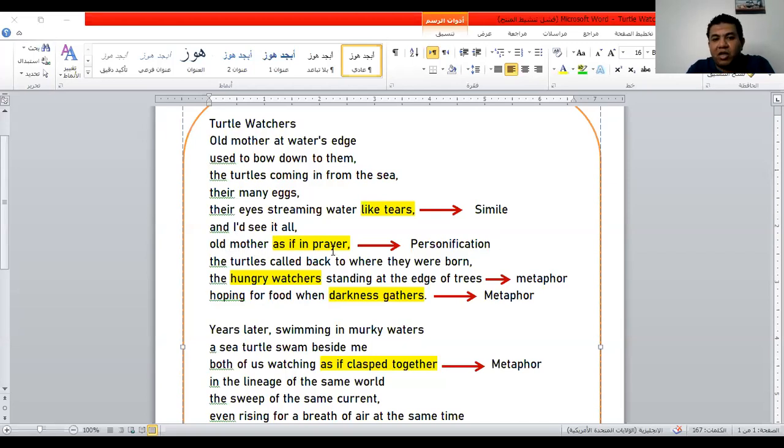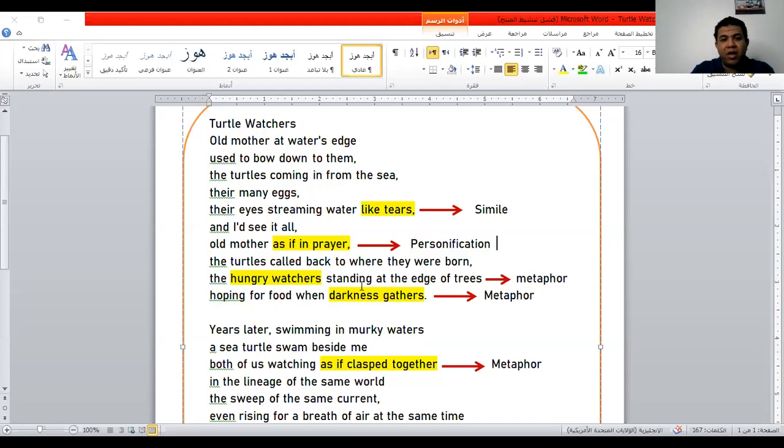This is personification because it looks like the mother when it lays eggs, like a person who is in prayer, steady, and he doesn't move, he doesn't speak, he doesn't make anything. So this is the mother when she lays its eggs. The turtles call back to where they were born. This means that they run back to the sea. The hungry watchers, the predators, the hungry watchers.